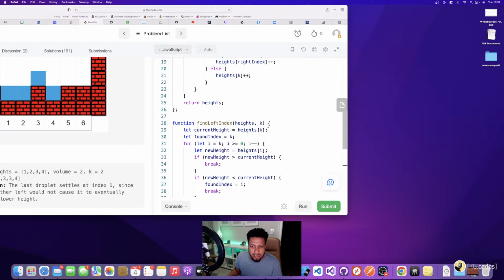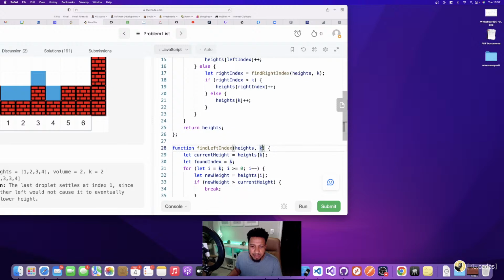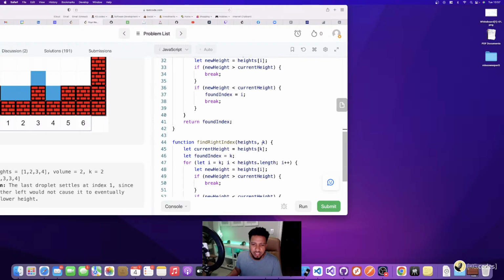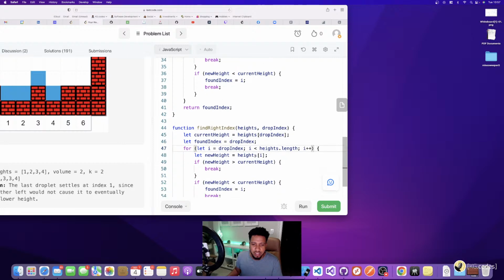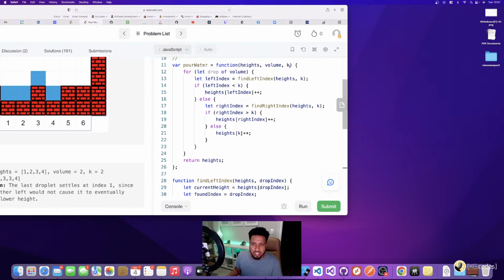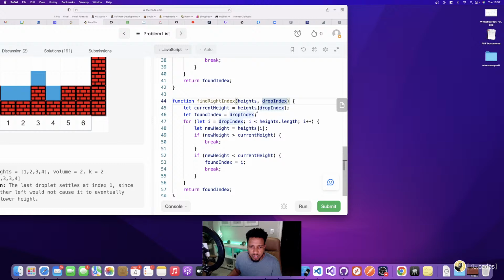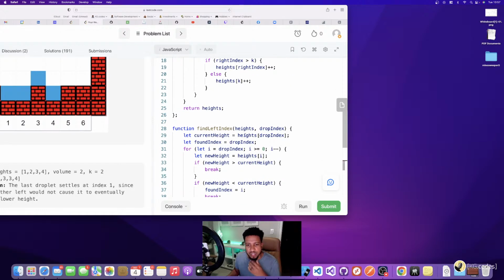So K is probably better named drop index. You know what? Yeah, that's what I'm going to do. This will make it more clear. This is the drop index, this is where the water dropped at. I hope this makes more sense to everybody. It makes more sense to me. They call it K, but really K is the drop index, where the water dropped at. Do I have any more references to K in here anywhere? No. So I almost messed up there. That's why you read through this stuff.